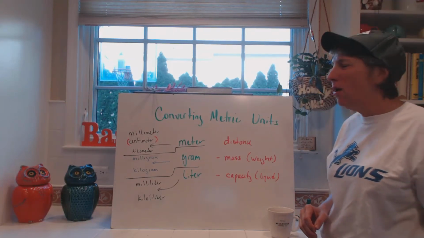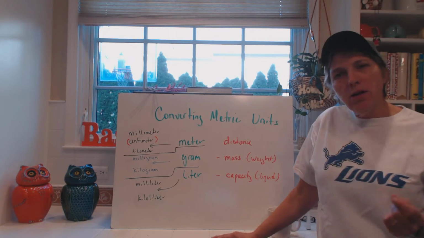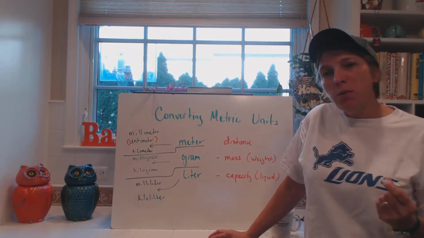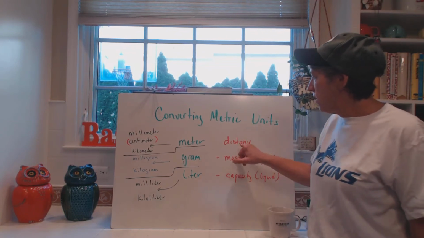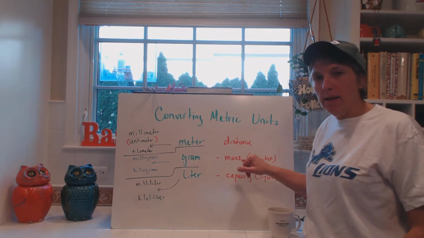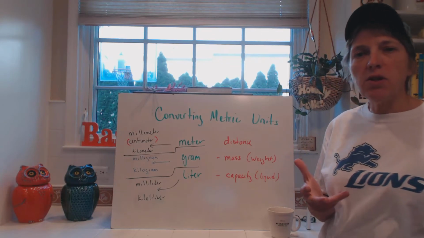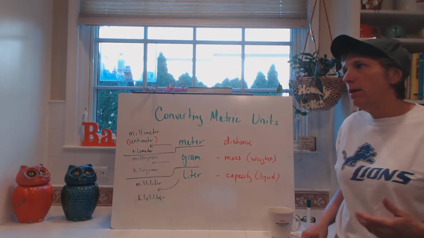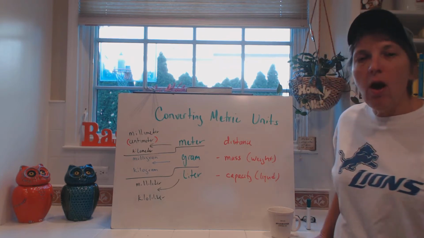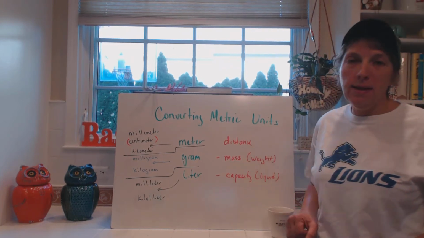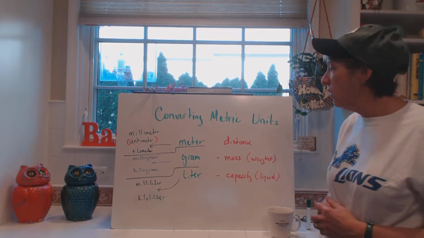Welcome to CoJo's Math. Okay, today we're going to talk about converting metric units. Now, I told you this was going to be difficult, and at this point in time, you should know the different categories for distance, mass, and capacity. Mass is basically what we think of as weight, and capacity is how much something holds in liquid form. But in the metric units, we don't call it weight and liquid. We call it mass and capacity. So you want to use that terminology when you're using metric units.